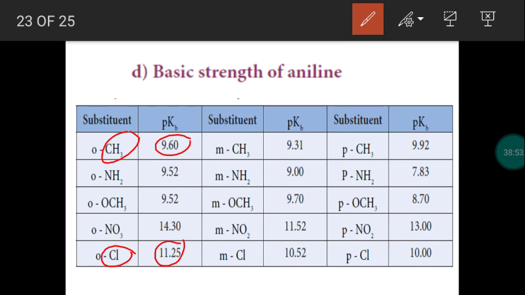So in aniline, if we have a substituent methyl, due to electron releasing tendency of methyl, pKb value is very less, 9.60. So this is more basic. If chlorine is present, this is electron withdrawing. So nitrogen cannot easily lose a pair of electron. So pKb value is more, 11.25. So this is weak base.